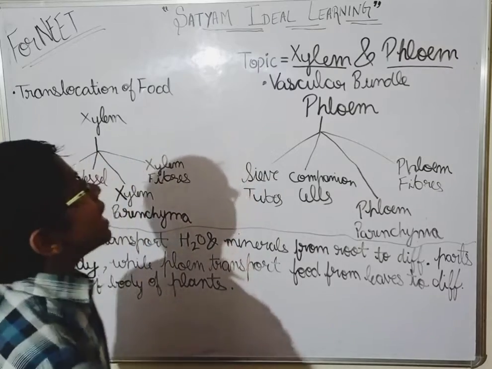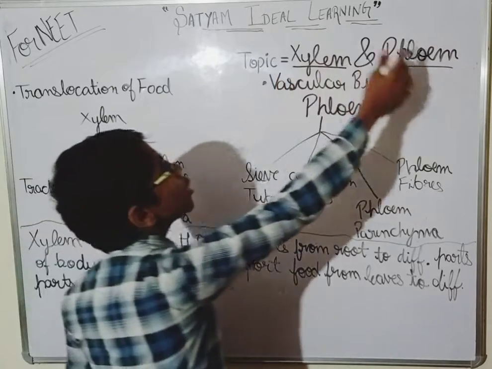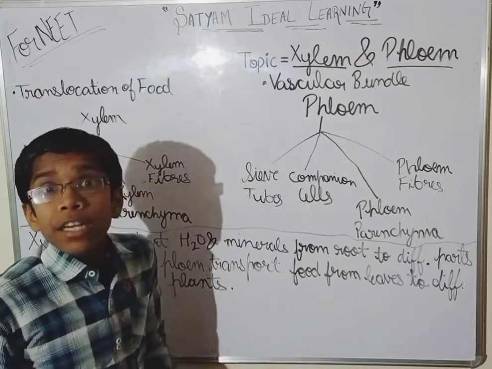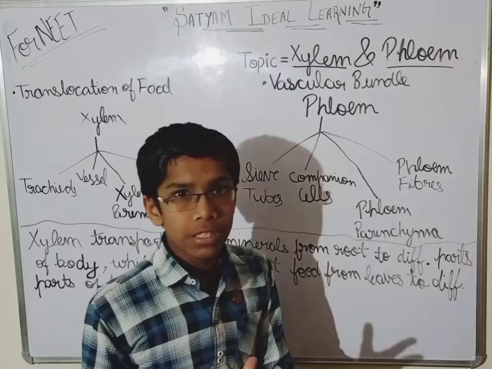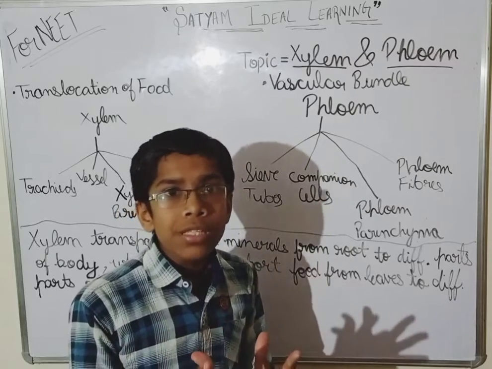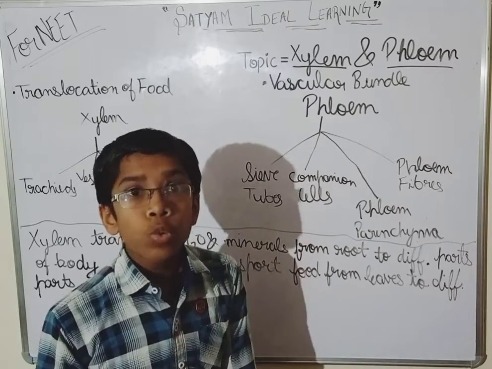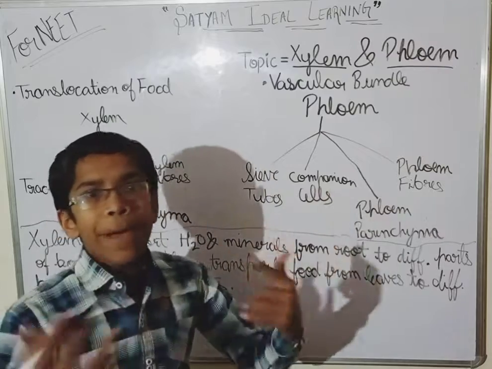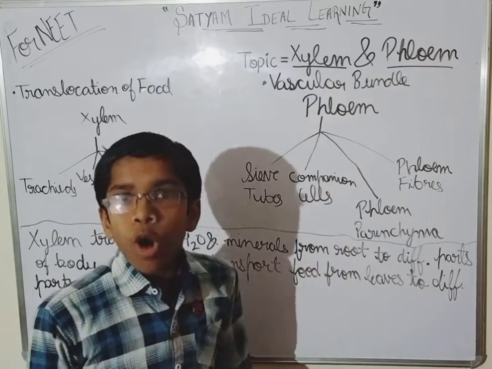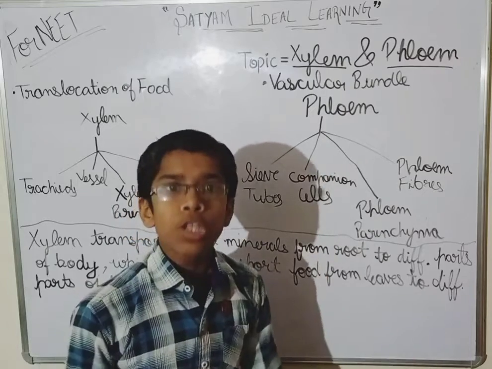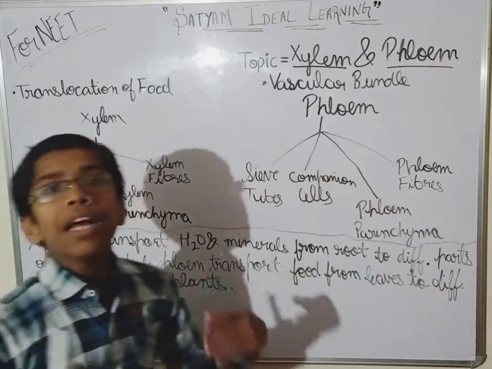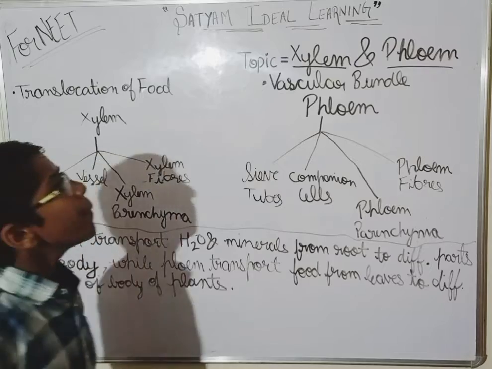So guys, in the xylem, what do they do? Xylem transports water and minerals, water-dissolved minerals, from the roots to all the different parts of the body of the plant. So what does xylem do? It transports water and minerals from the root to all the different parts of the body of the plant.